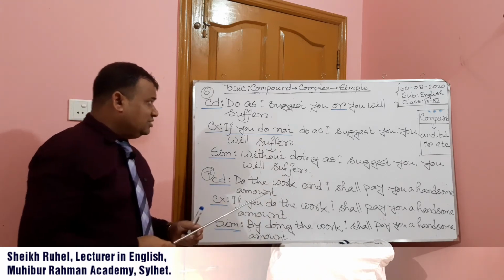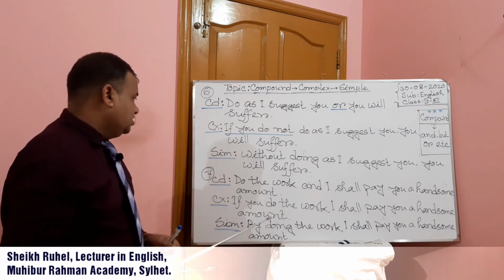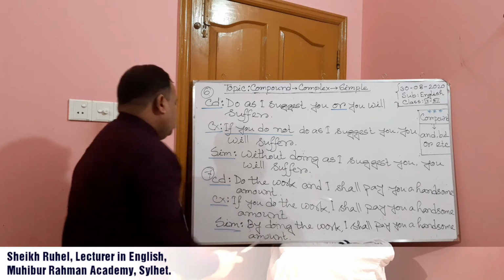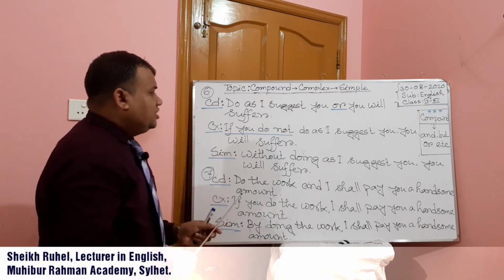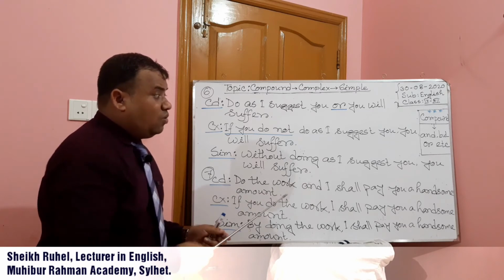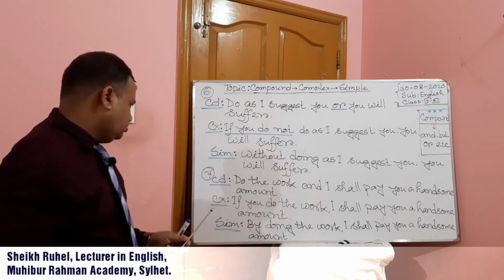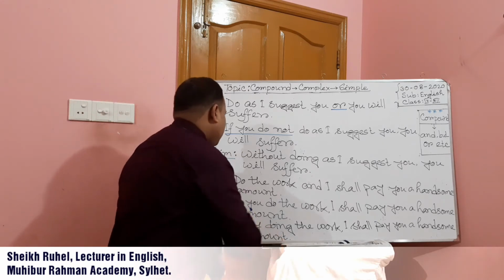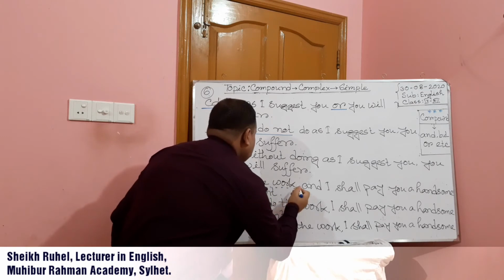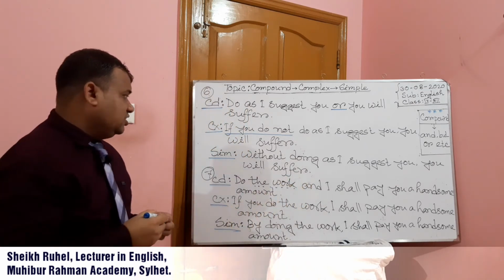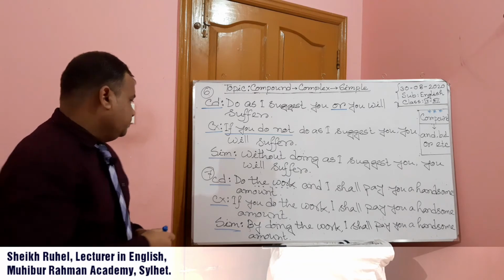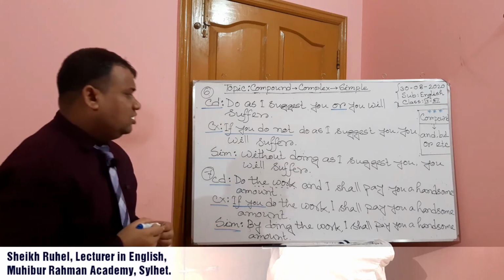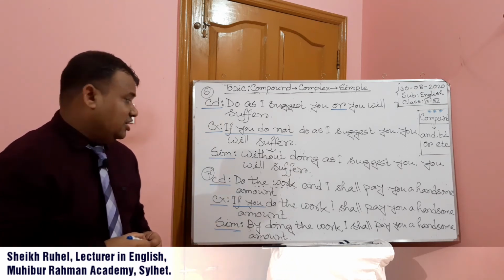So we have finished or-related compound sentences. Then we have to start a different rule. Do the work and I shall pay you a handsome amount. So verb plus and. When you get in a compound sentence verb plus and, then we have to use if you. If you do the work, I shall pay you a handsome amount.